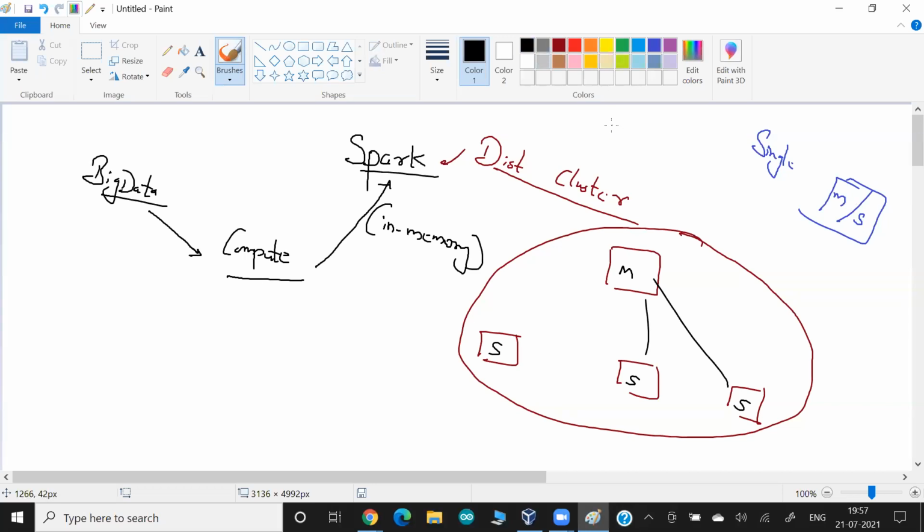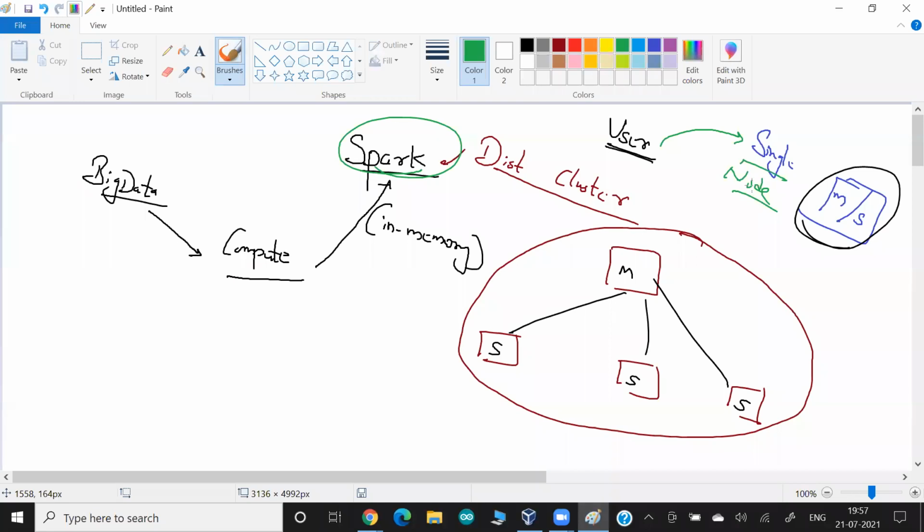Because from a user perspective, we would be the user of Hadoop, we can be the user of Kubernetes, and we are going to be a user of Spark. So users have no such concern. Either you are running a multi-node cluster or a single node cluster, the way the user writes the commands and runs the program will be exactly the same. So focus more on the Spark concept. I'm just directly building a single node cluster and we start working on it.